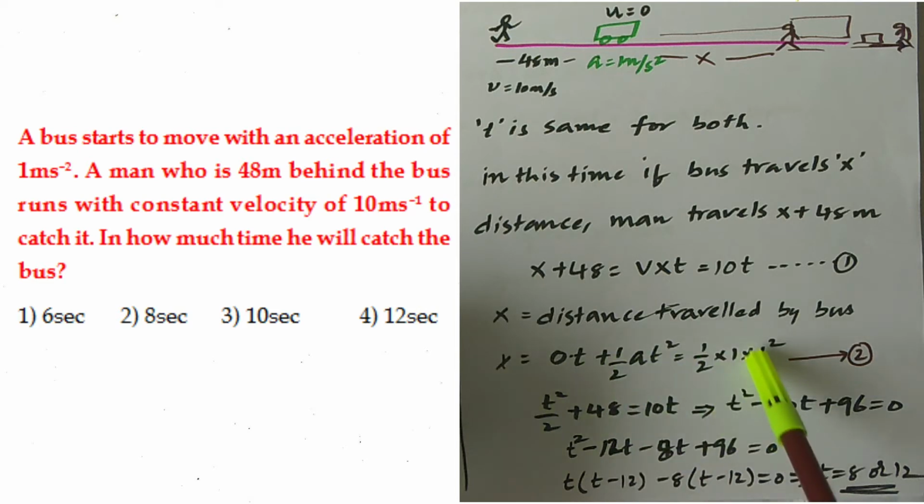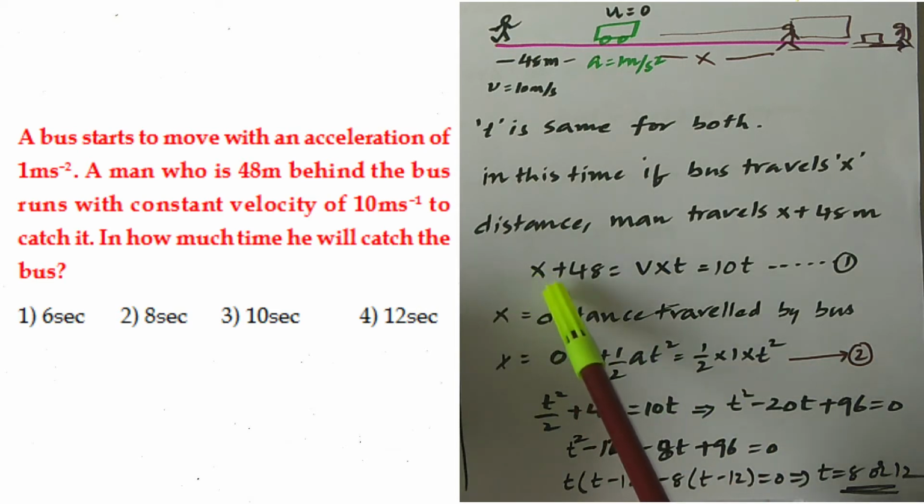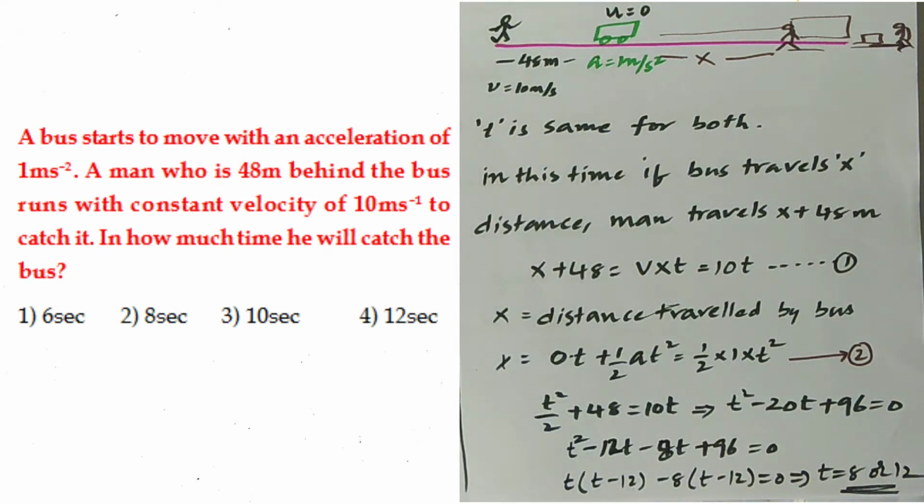Now put this x value here at place of x. That is t square by 2. T square by 2 plus 48 is equal to 10t. Upon simplifying, using this formula, you get t is equal to 8 or 12 seconds. If in the options 8 is given, that is your answer. If 12 only is given, that is your answer. If both 8 and 12 are given, then you have to put 8, because 8 is the best answer.